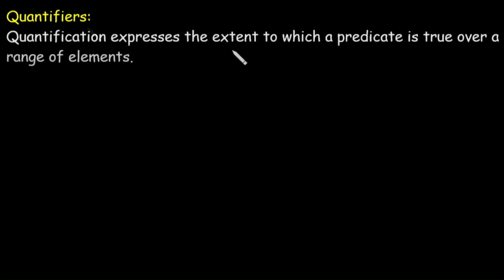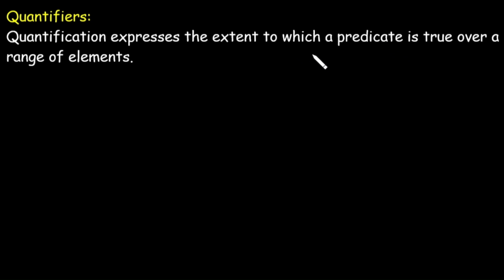Everyone, in this video, we are going to work on the quantifiers. Quantifiers means up to what extent the predicate is true over the range of elements. Means predicate कितने extent तक true है for the range of the elements. Now, what do you mean by predicate? Predicates are the statement that involves the variable.